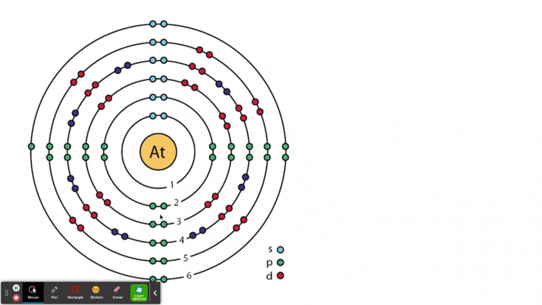And here's astatine. So let's count astatine. Here's a little test. Where are the valence electrons? Right, the last shell. So it has its S, P, D, and F suborbitals. So how many does it have in its valence shell? Let's count. 1, 2, 3, 4, 5. It wants 1 more. 1 more and it's complete.